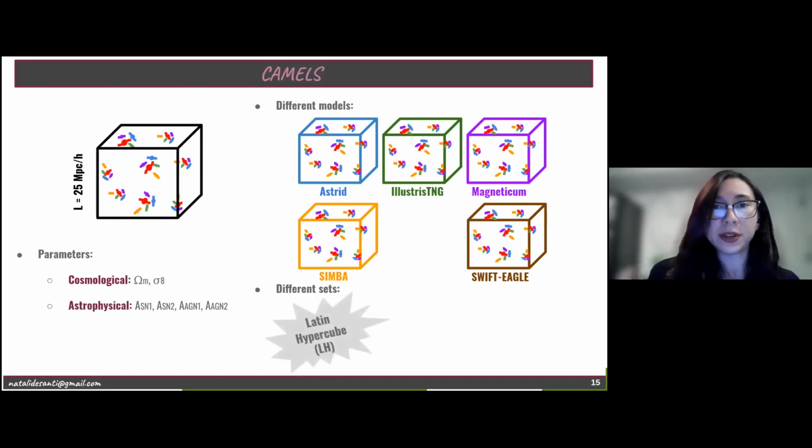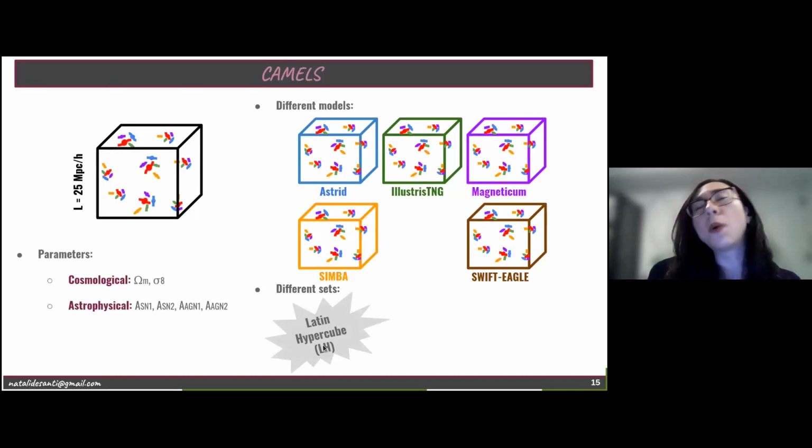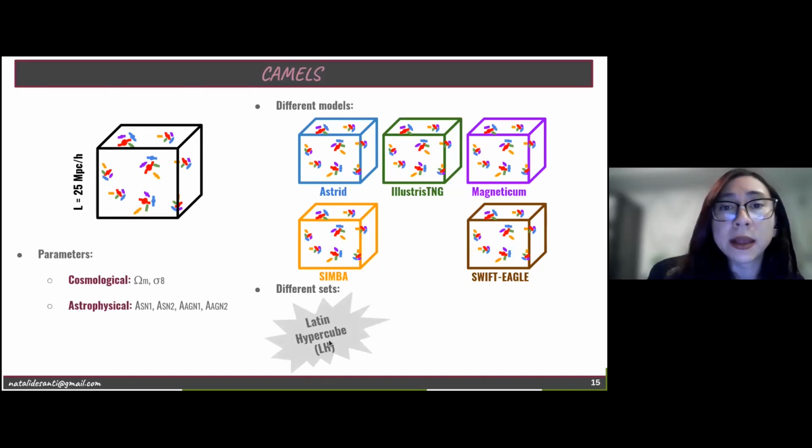So these different sets comprehend different kinds of how we deal with each one of these simulations. This first one is the Latin hypercube, or LH. So we have more than 1,000 simulations for each one of these different models, where we are going to vary all the time the cosmological and astrophysical parameters. So the 6 parameters here.